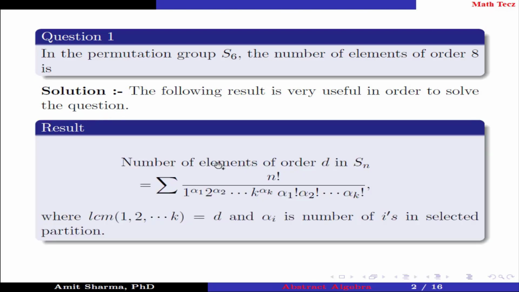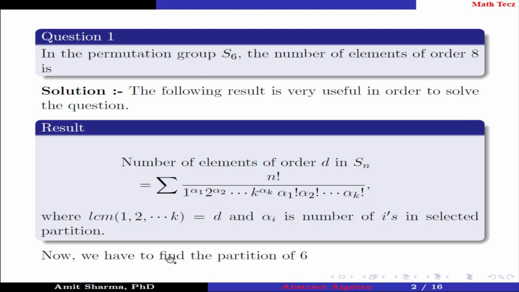Result: the number of elements of order D in Sn equals the summation of n factorial divided by 1 to the power alpha 1, 2 to the power alpha 2, and so on up to k to the power alpha k, into alpha 1 factorial, alpha 2 factorial, and so on up to alpha k factorial, where the LCM of 1, 2, up to k equals D, and alpha i is the number of i's in the selected partition.